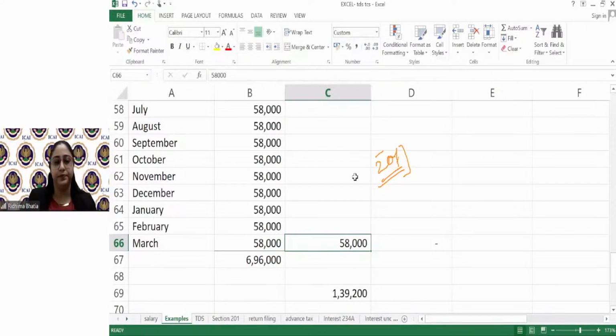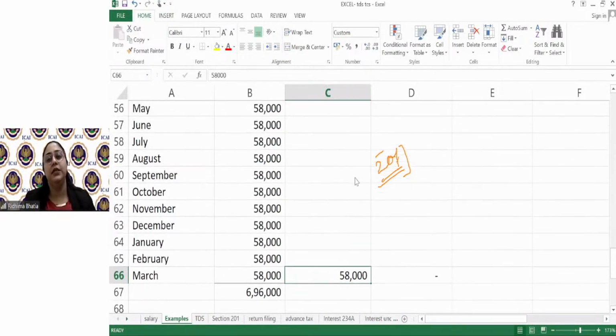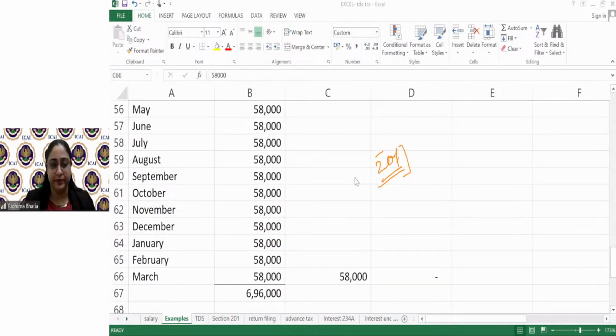Got it, guys? Clear? So these are the provisions of section 194 IB.